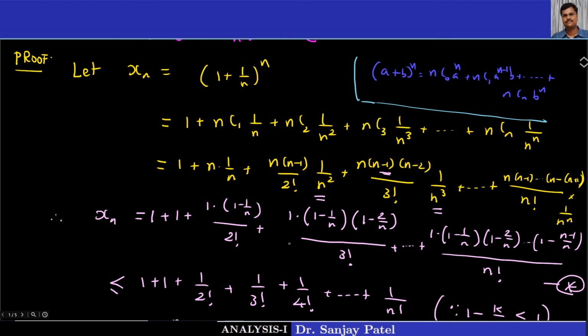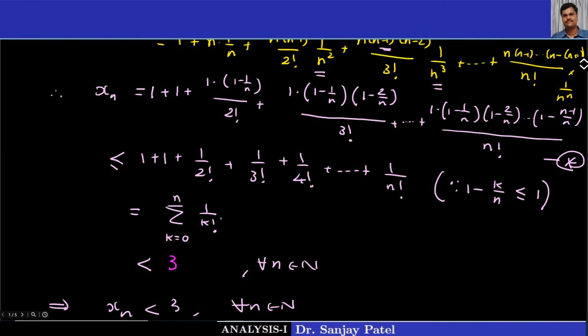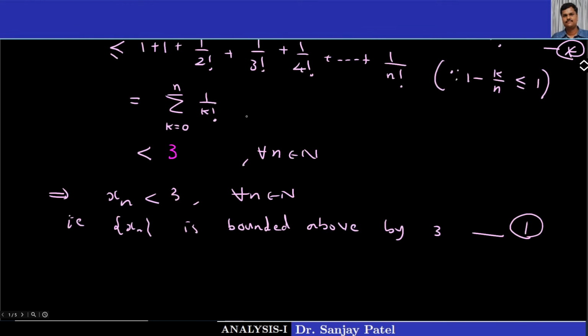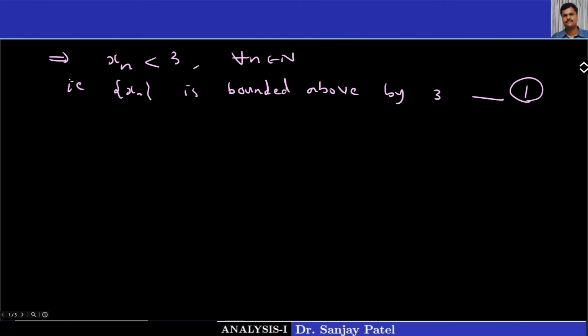If I want xn plus 1, what I should do is just replace n by n plus 1 everywhere. So let me write that, because I want to understand the relation between xn and xn plus 1.